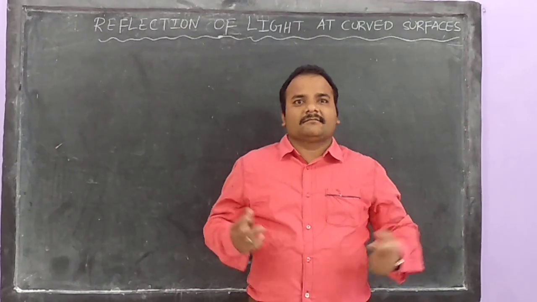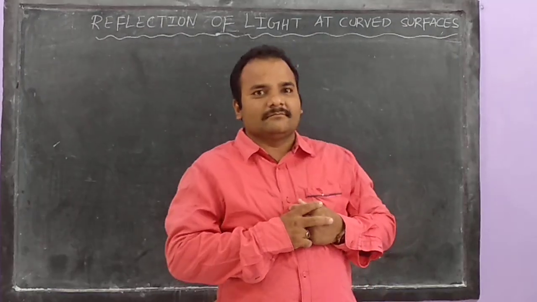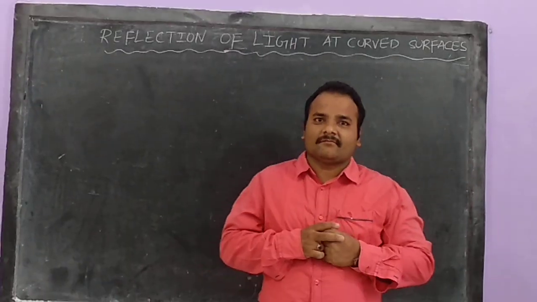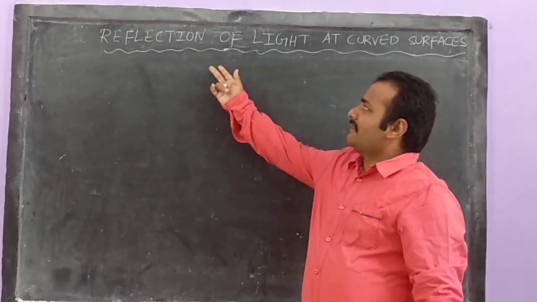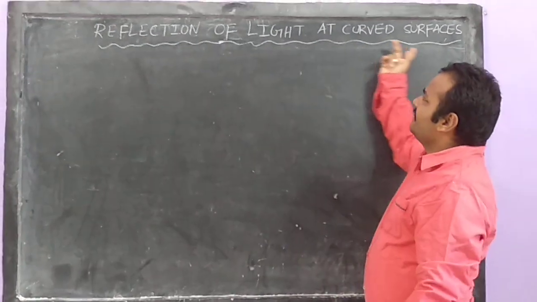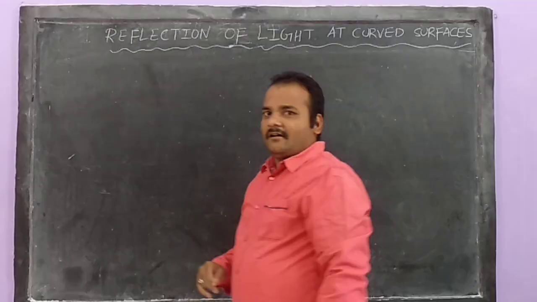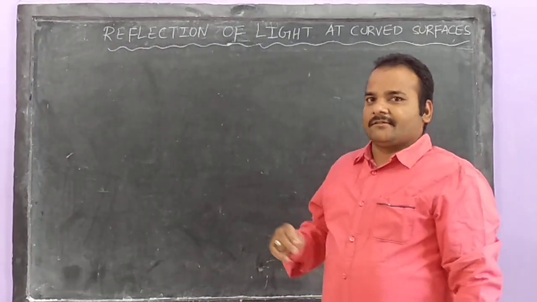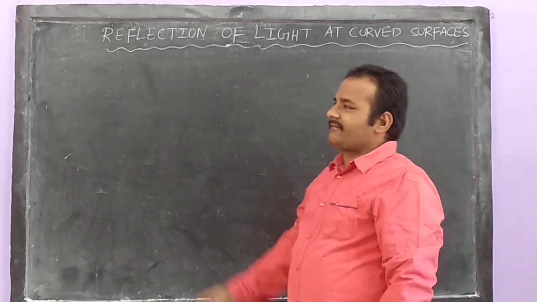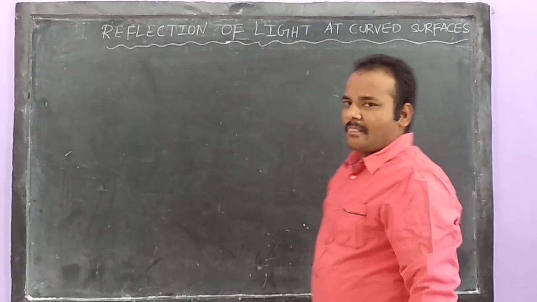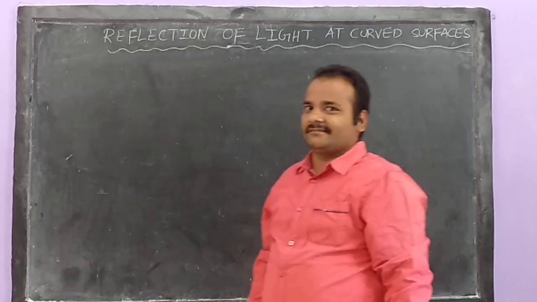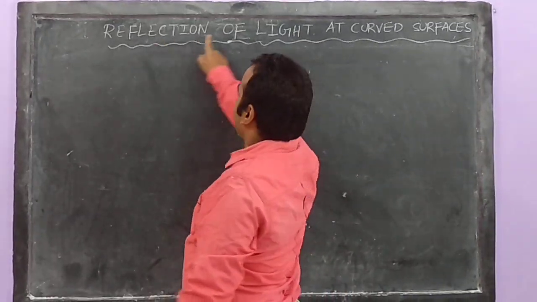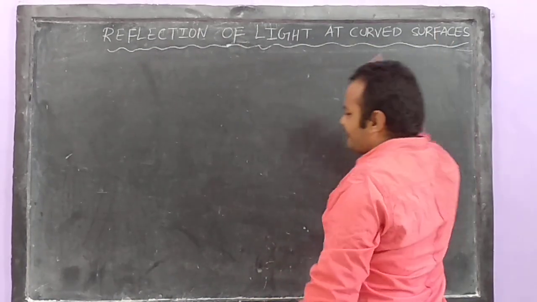Today, I am going to teach you one important topic of physics from class 10th. The name of the chapter is Reflection of Light at Curved Surfaces. After coming to 10th class, my dear students, when I wrote the name of the chapter, a number of things came to your mind. Please concentrate on the name of the chapter, Reflection of Light at Curved Surfaces.